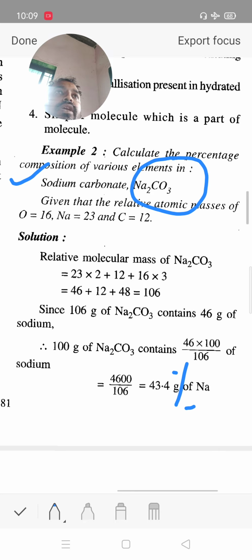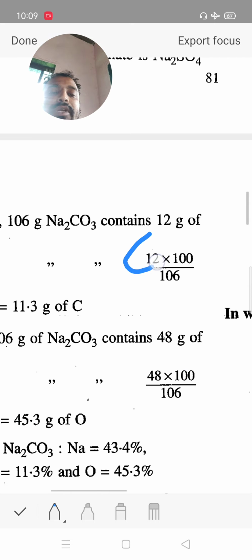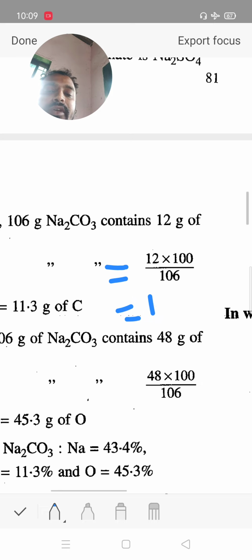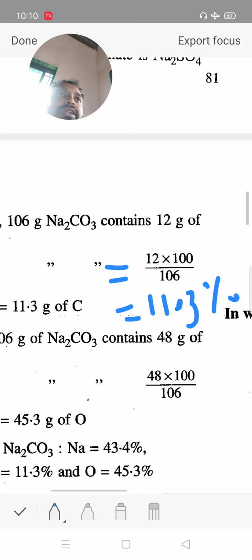Now we discuss the percentage of carbon present in sodium carbonate. Carbon atomic weight 12, only one carbon, therefore 12 into 100 upon 106, the molecular weight of sodium carbonate. Then we get the value 11.3% of carbon. Next we calculate the percentage of oxygen.